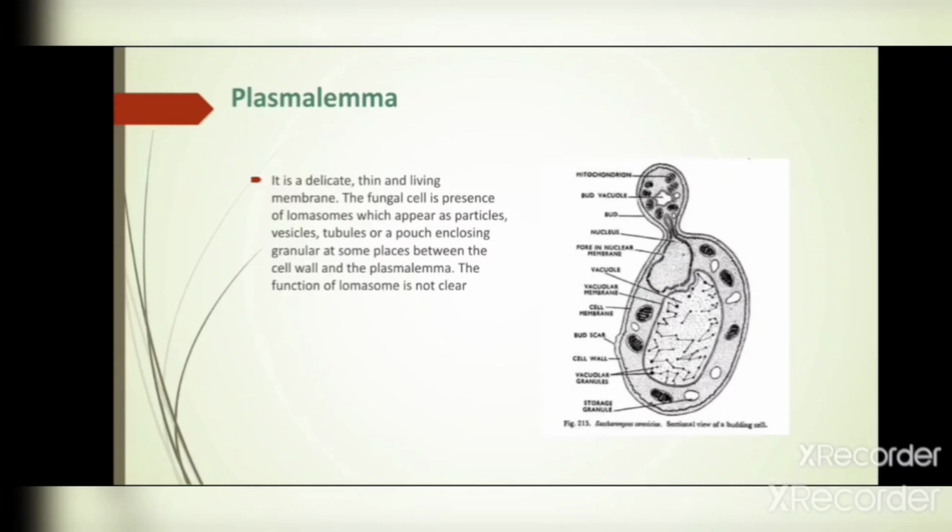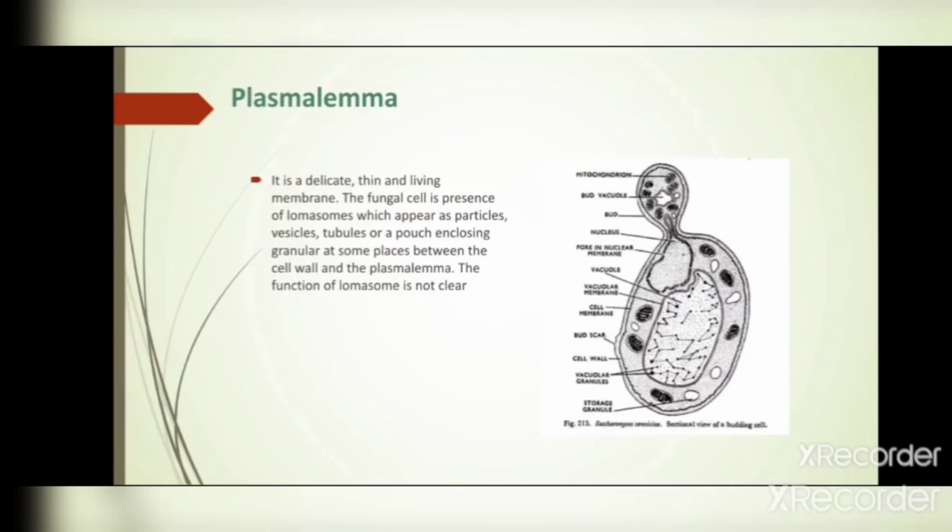It means that we discussed what the cell membrane is, but some structures are also present in it. These structures are called lomasomes, and lomasomes are also present between the cell wall and the cell membrane. Lomasomes are known as dead structures.